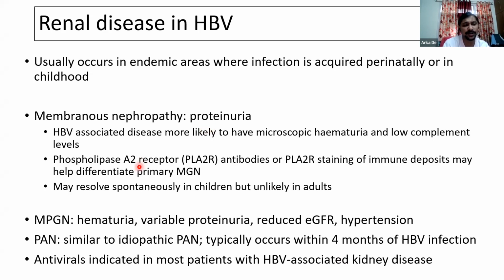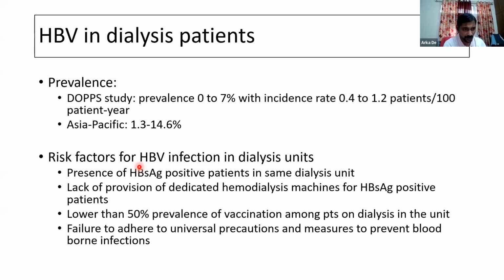MPGN, polyarteritis nodosa, etc., various other glomerulopathies have also been described with hepatitis B, as has been discussed in detail by Dr. Amit. Now, in patients with HBV-associated kidney disease, practically always these patients are treated with antivirals. If immunosuppression is going to be used, they must always be under the cover of antivirals to avoid the risk of flares. And without antivirals, immunosuppression is unlikely to be effective in these patients.